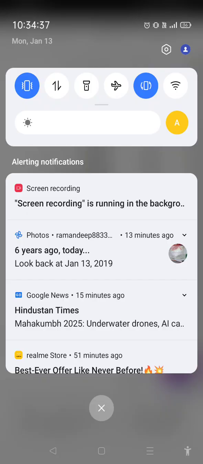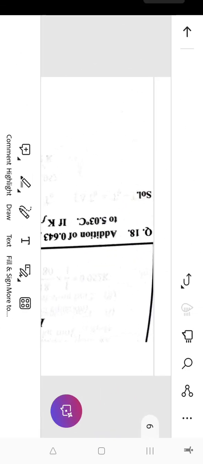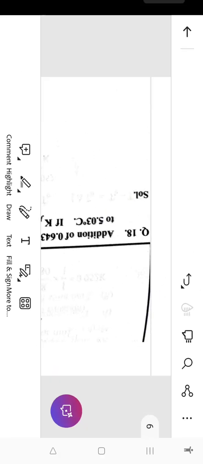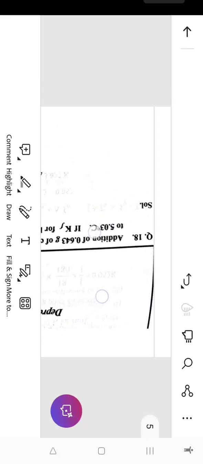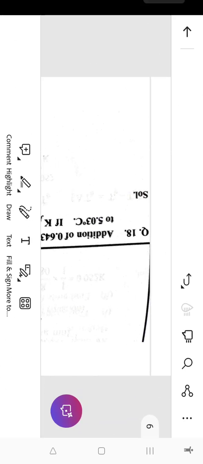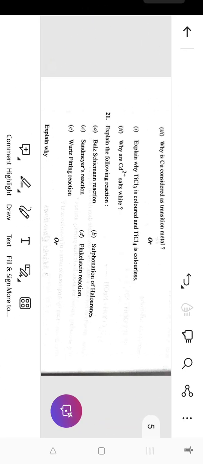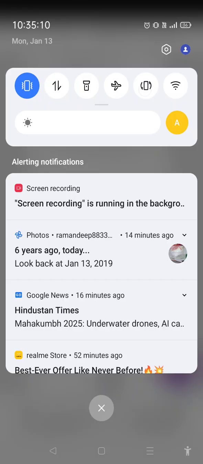So by addition of 0.643 gram of a compound to 43.95 gram, WB is given, WA is given.